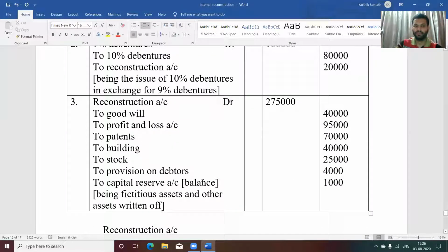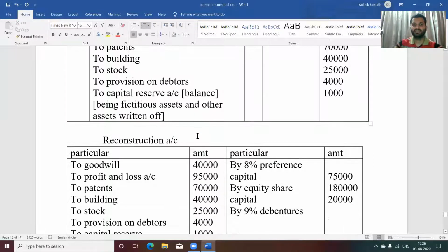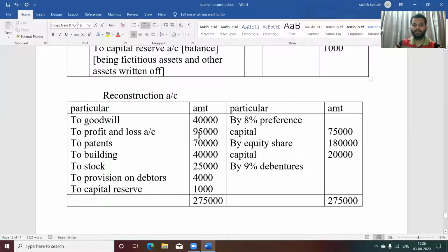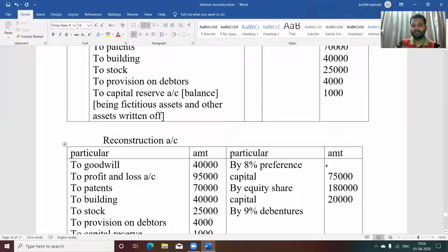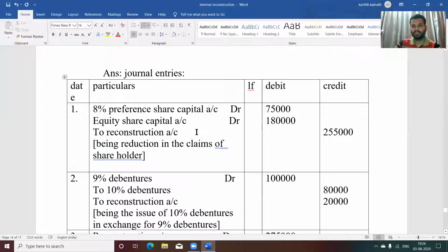To capital reserve account, balancing figure. Debit side is more than the credit side, so 1,000 will be the balancing figure. It will be shown on the liability side of the balance sheet, being fictitious assets and other assets are to be written off. So reconstruction account. Next is the reconstruction account you need to prepare. So first you see the credit side of the reconstruction account. Write down all the respective capital, that is preference share capital 75,000.